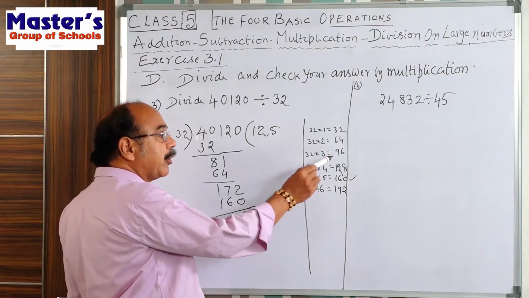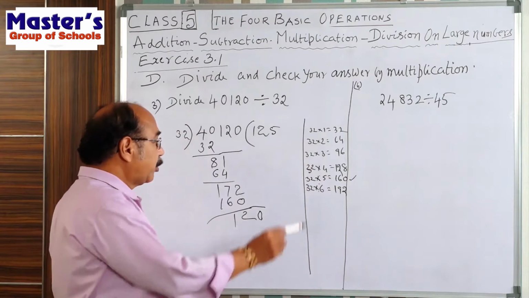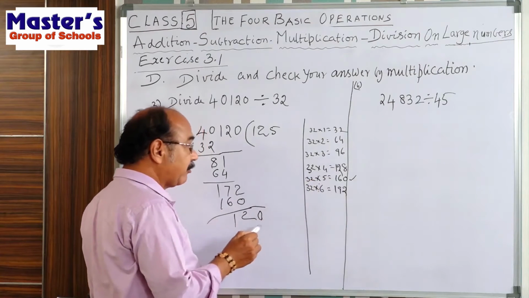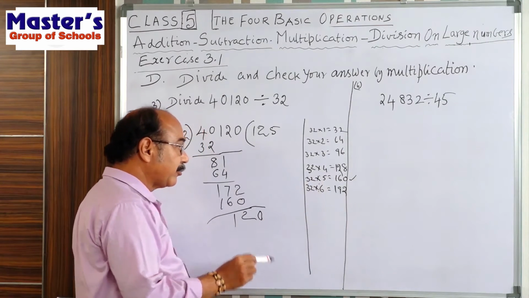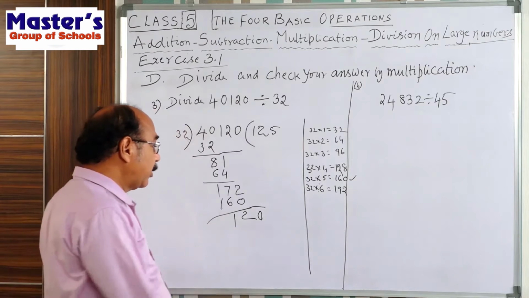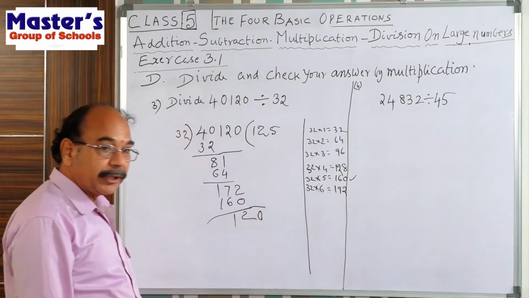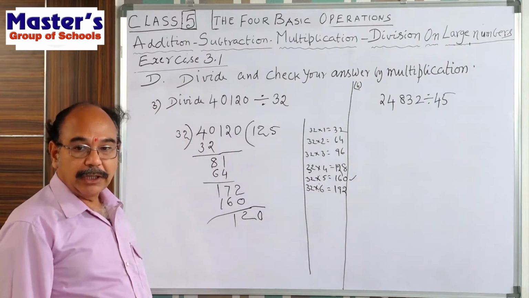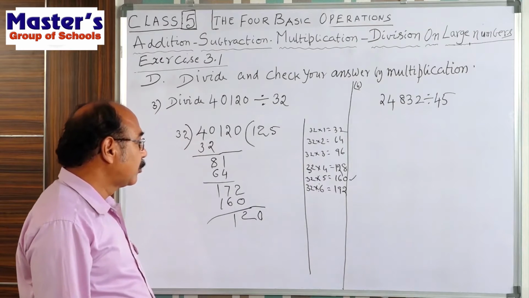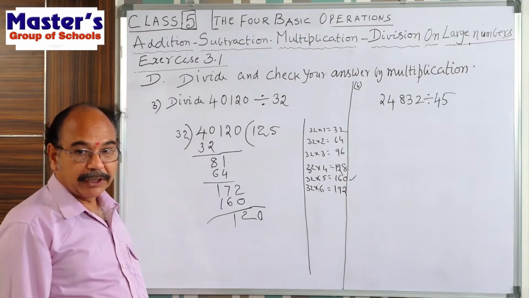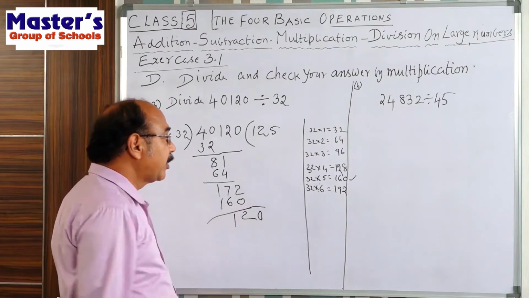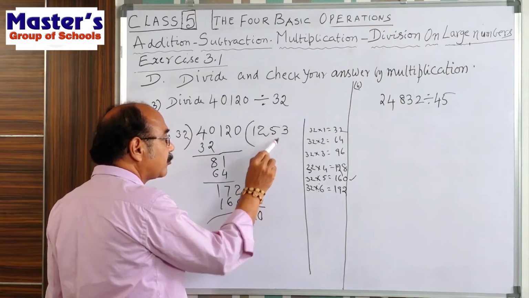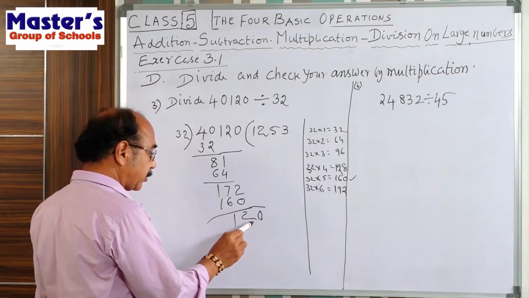Here 32 threes are how much? 96. 32 fours are how much? 128. This is a bigger number than 120. 128 is bigger than 120. But 96 is less than 120. So how many times can you take here? 3 times or 4 times? 3 times only you take. If you take 4 times, you are getting a bigger number than this. That's why you take 32 threes, 96.